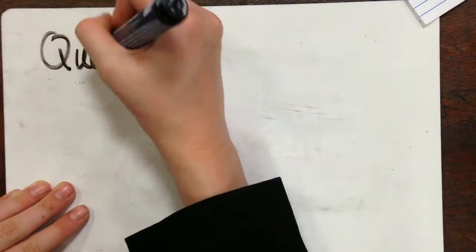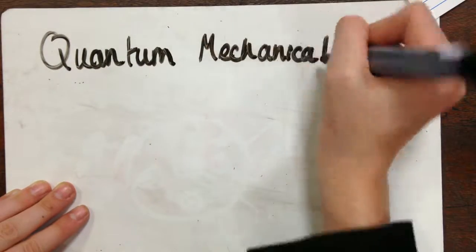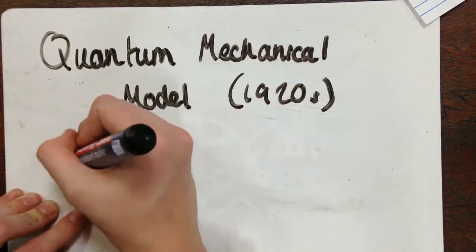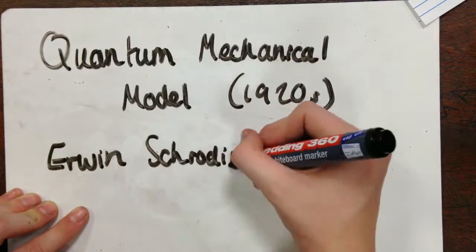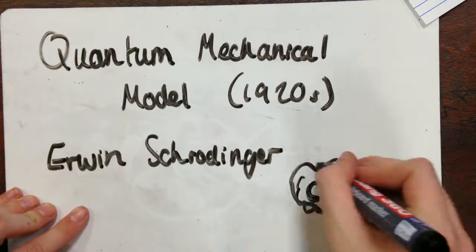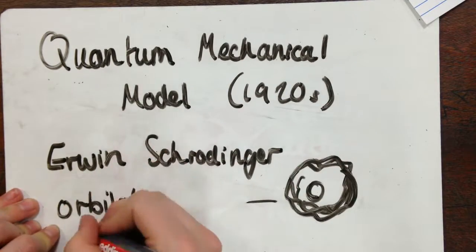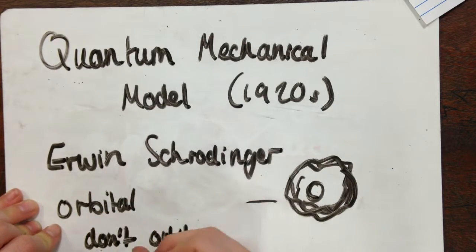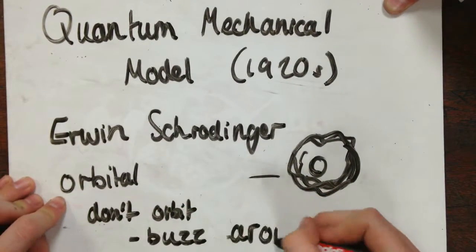Then there was more information found about protons and neutrons by James Chadwick and Ernest Rutherford, who we heard about earlier. Erwin Schrödinger created the quantum mechanical model in the 1920s. He said how atoms don't orbit the nucleus, but instead buzz around it.